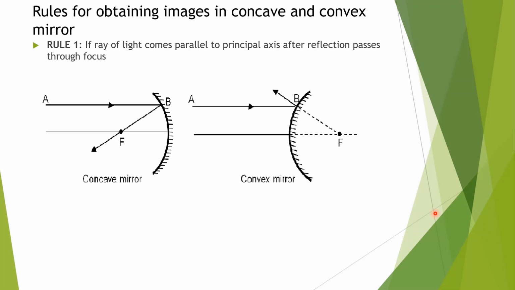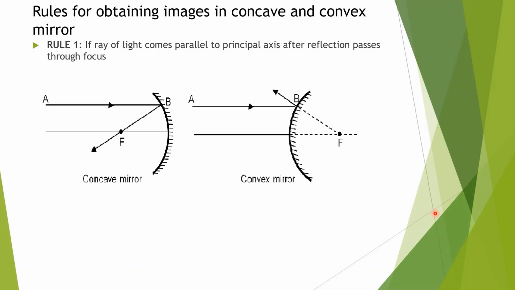In the first figure, a concave mirror is there. Ray AB is the incident ray, and after reflection it is passing through the focus. In the convex mirror, the incident ray is AB and it is a diverging mirror. Because of that, when it is extended backwards, it will seem to pass through the focus.